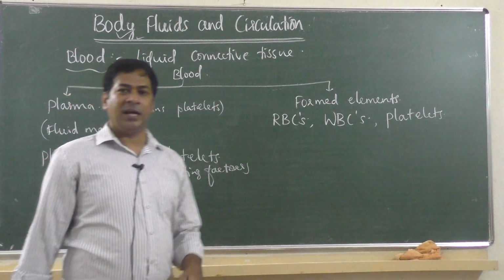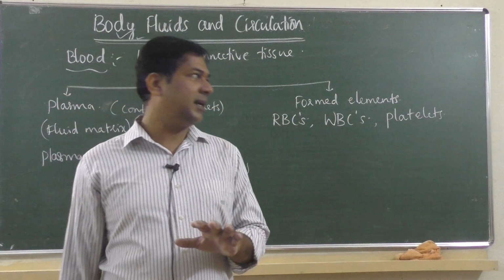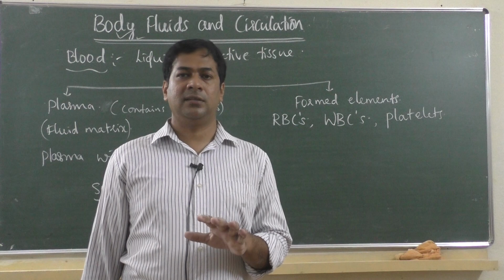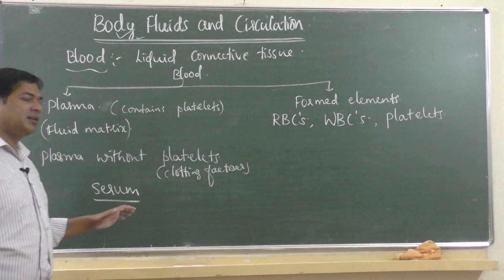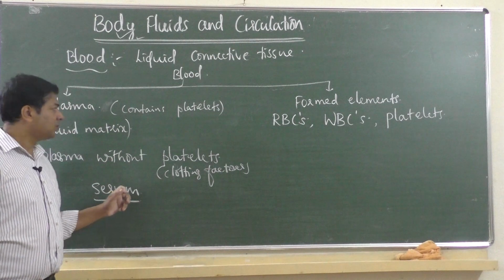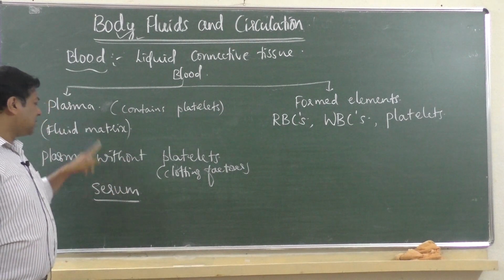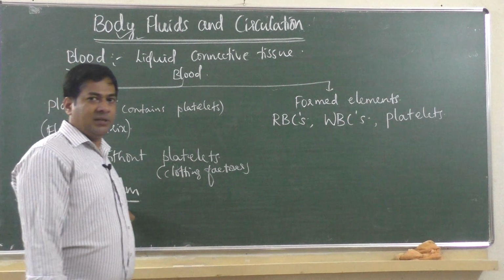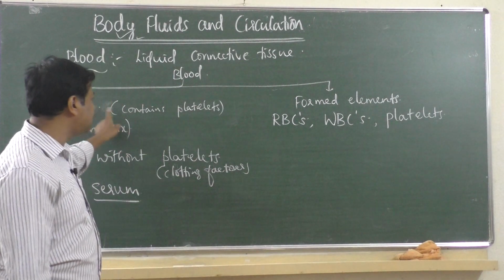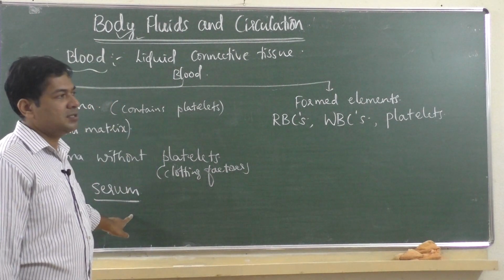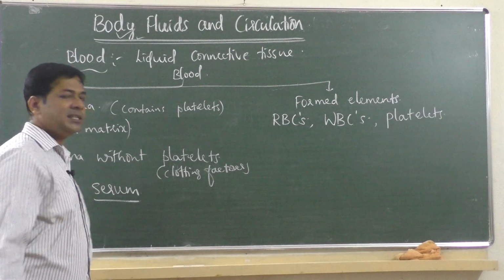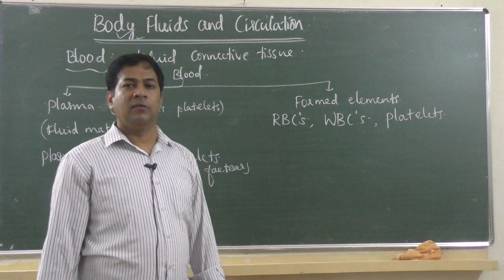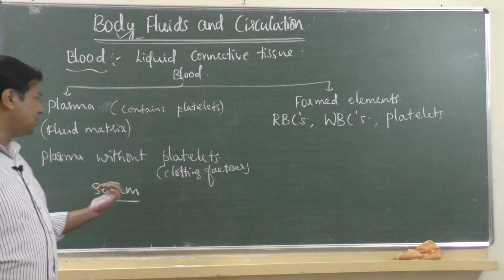So if plasma contains platelets, and if it doesn't contain platelets, then it is called serum. So the words plasma and serum are completely different. What difference do you find there? Plasma is with platelets, serum is without platelets. When platelets are present, it is called plasma. When platelets are not there, it is called serum.